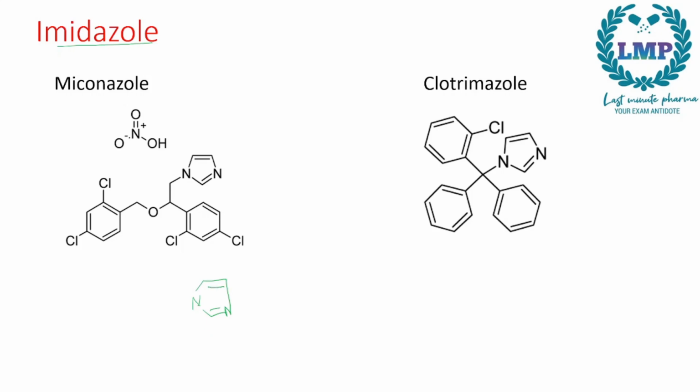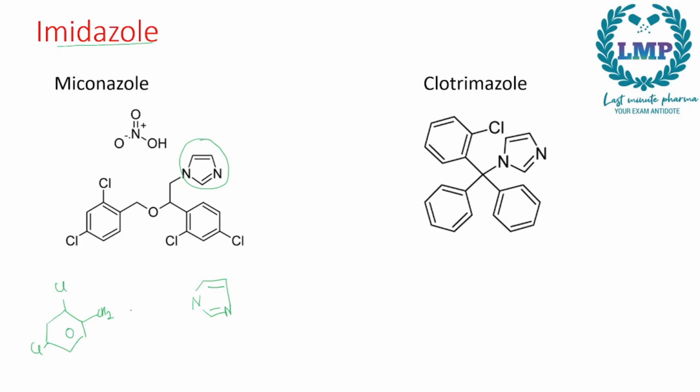So we have kept the imidazole ring ready. Now for miconazole, we will have a ring with 2 chlorines attached to it, 1 and 2, and next to 1 chlorine we will have a CH2 group attached. Now all we have to do is join this ring.